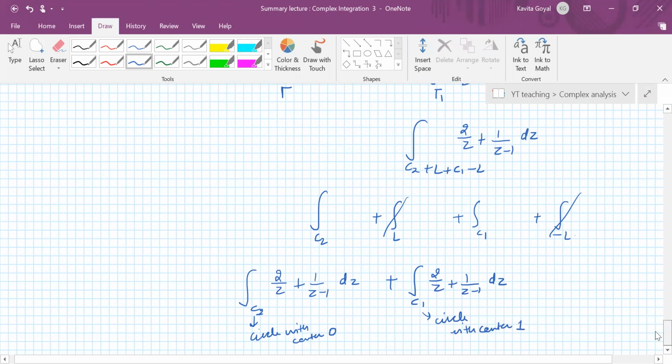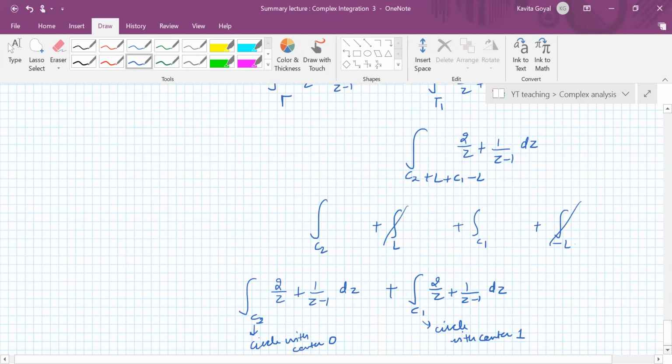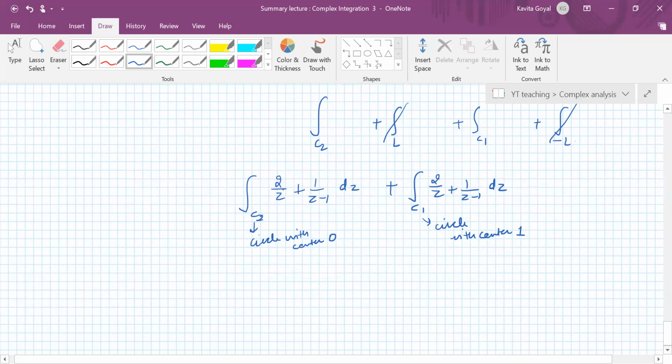And you have to make sure that your circles are so small that the circle around 0 does not contain 1, and the circle around 1 does not contain 0. We can always do that, right? Because there is a distance between 0 and 1, so we can always make small circles so that this circle contains only 0, with 1 having nothing to do with it, and this circle contains only 1, with 0 having nothing to do with it.